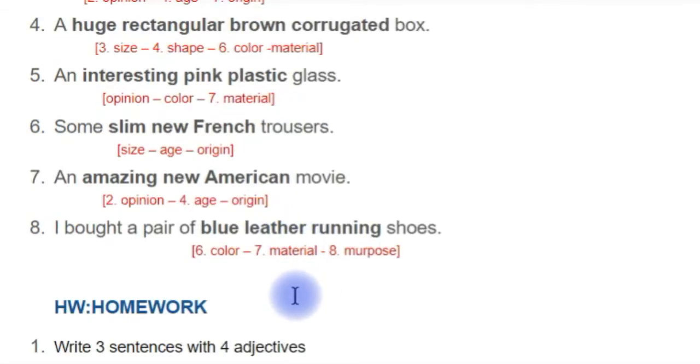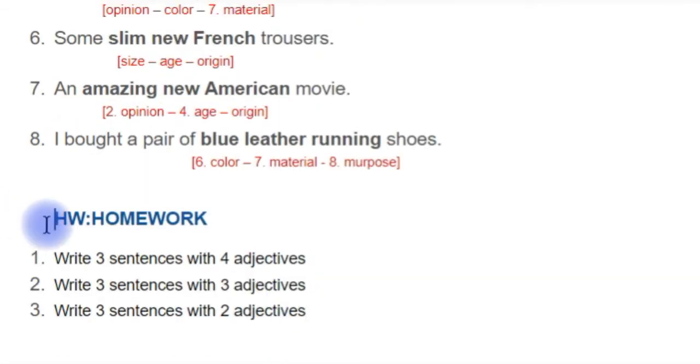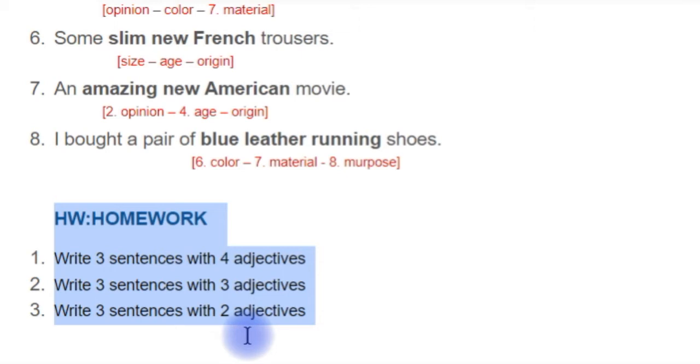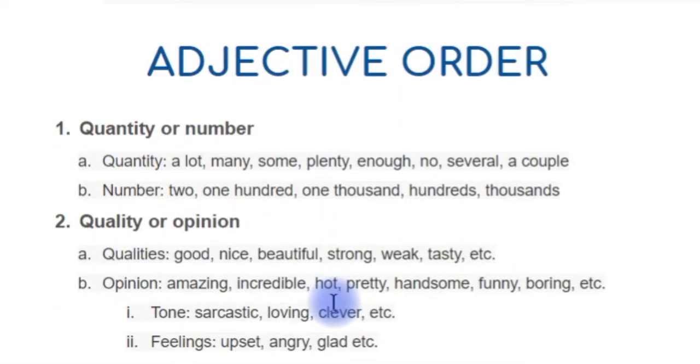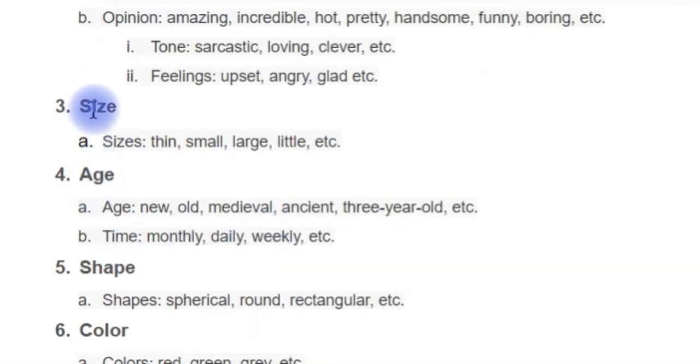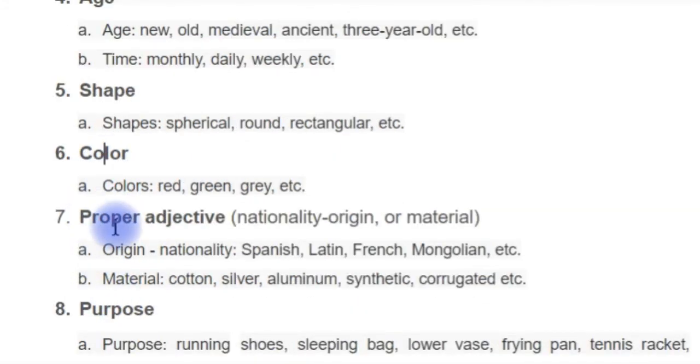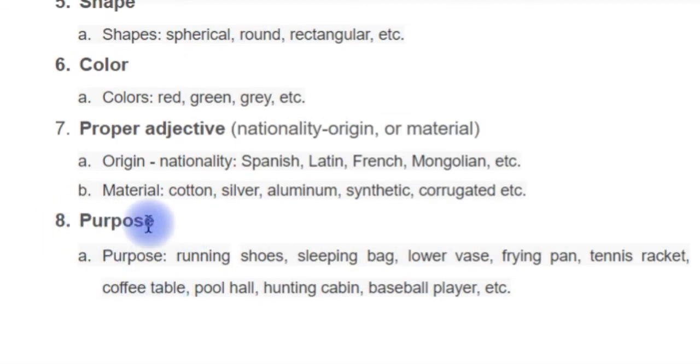So take a look at the video, watch it a couple of times, do your homework, and eventually, by using it, you will learn the proper way to use the order of the adjectives. Remember: quantity, quality, opinion, size, age, shape, color, nationality or material, and finally purpose.